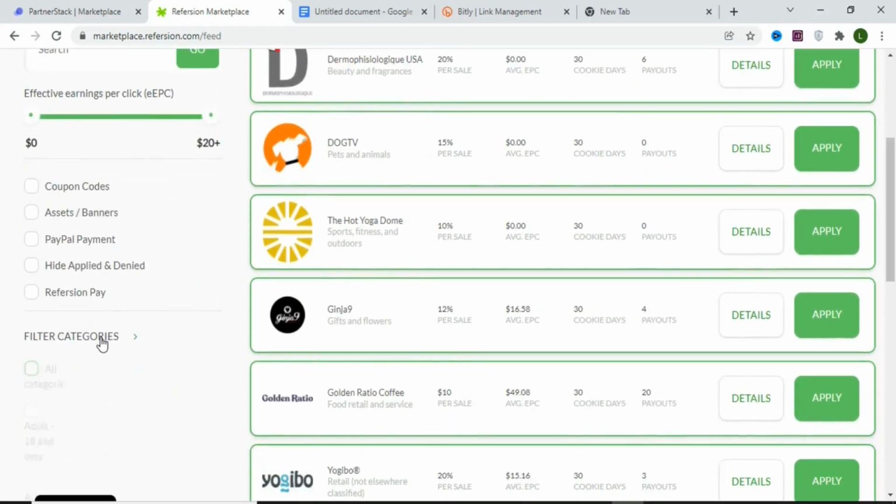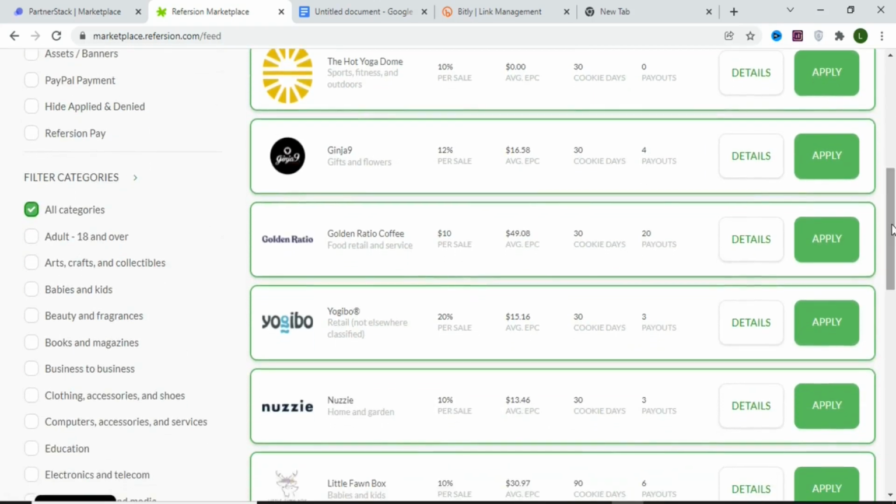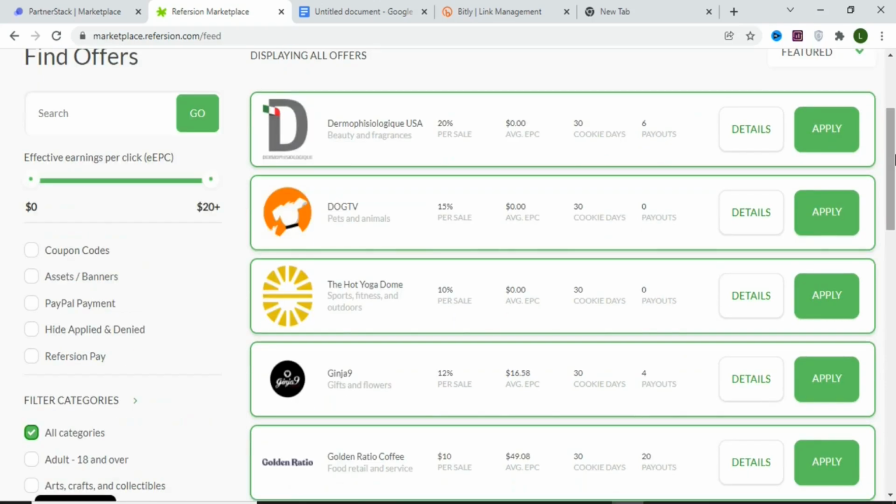When you come here, you can even filter by category, so you can select any category that you want. Then you are going to find brands and merchants who are looking for affiliates to promote their products. You are going to be connected directly to the product owner, so you can make money as fast as possible. If you get a sale, you are going to be paid. This is a simple way that you can use to make money with affiliate marketing.